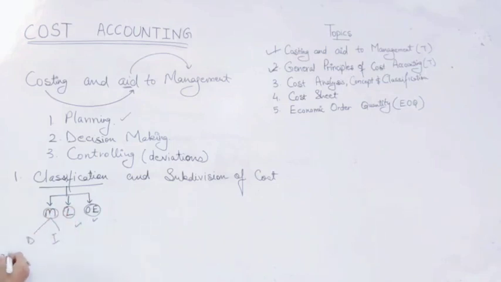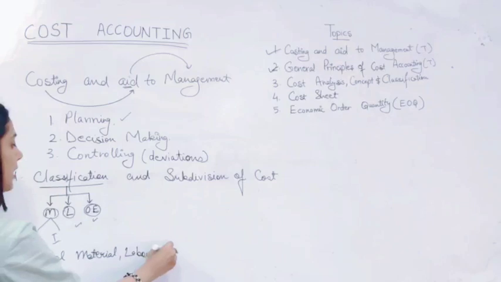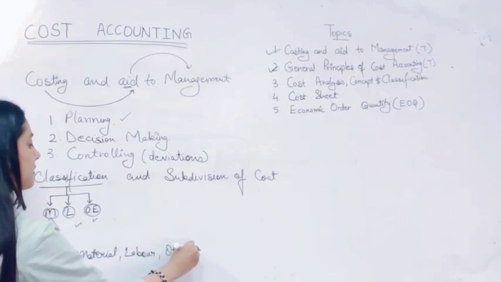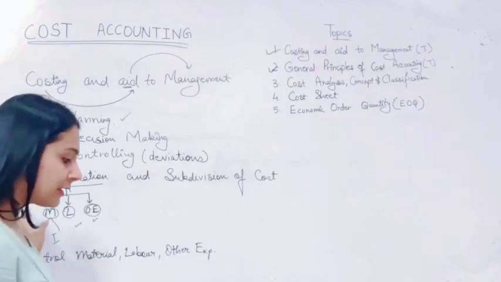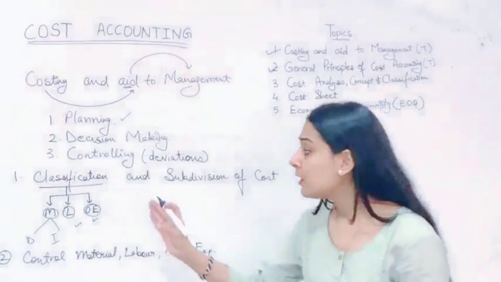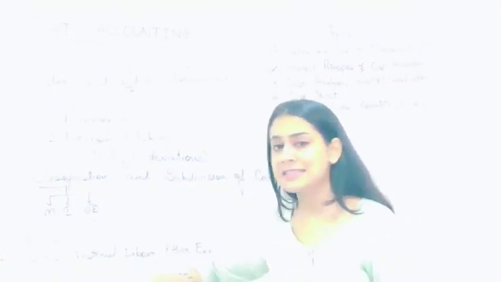After this classifying, you need to decide how to control material, labor and other expense. So once you have already classified your cost, you have subdivided your cost, the division is already done. Now you need to see which cost needs to be controlled.